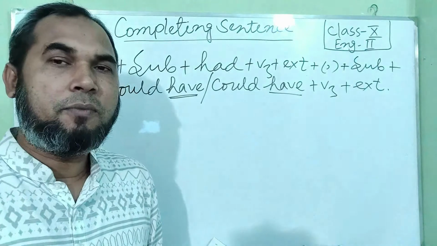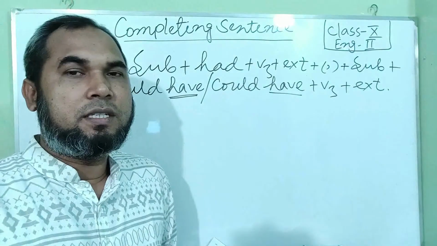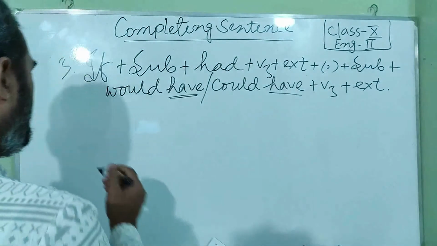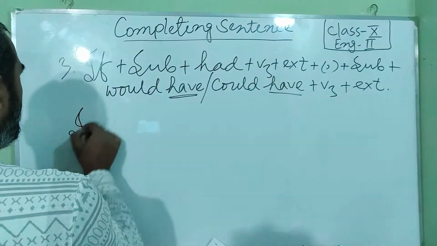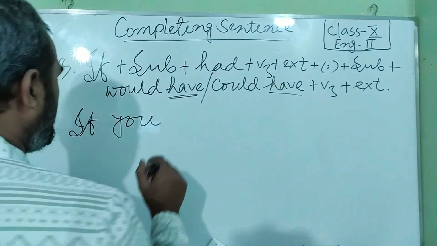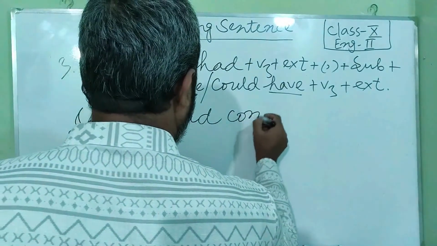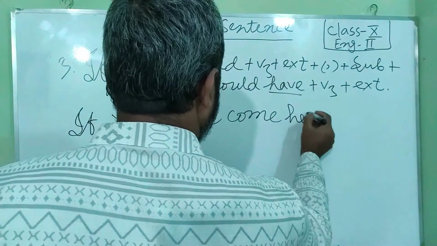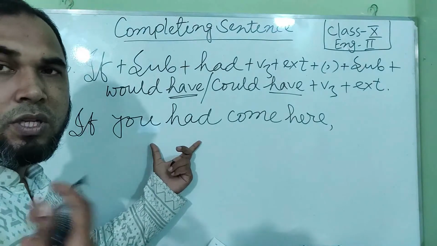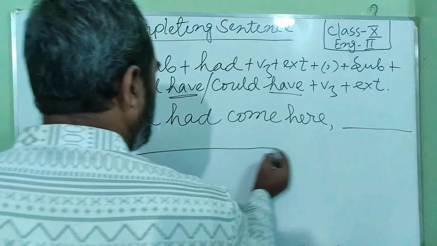Depending on it, you have to write the third conditional. Or otherwise we can say, if we have any sentence from the third conditional, we have to write it down following this structure. Okay, let us write an example once again here. That is, if you, the very sentence that I have written earlier, if you had come here, extension, comma, if you had come here, then what will be the last portion?